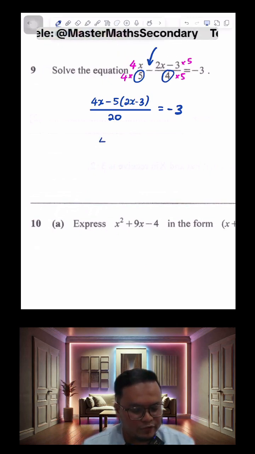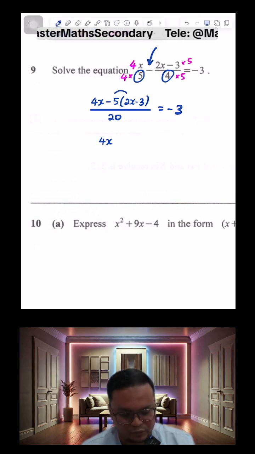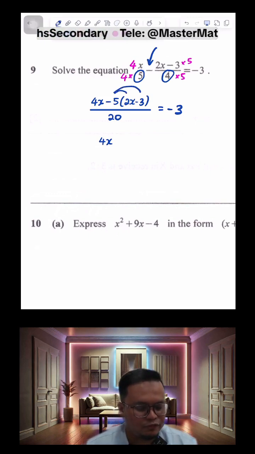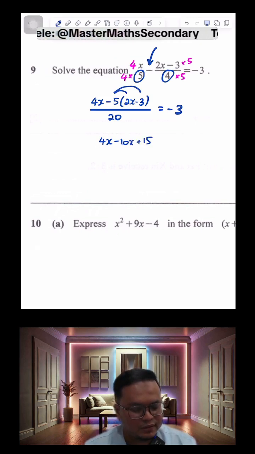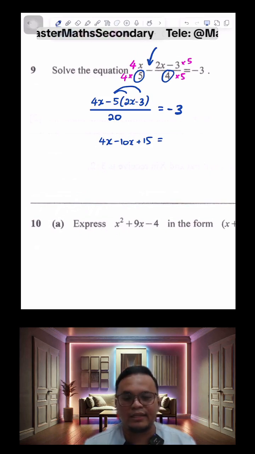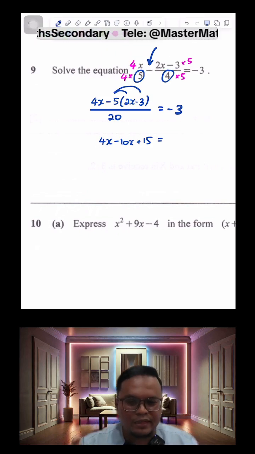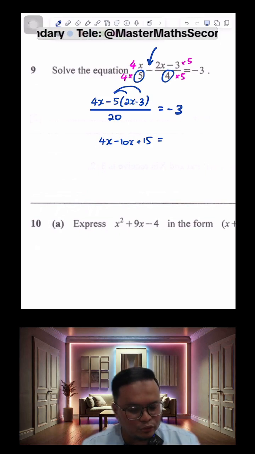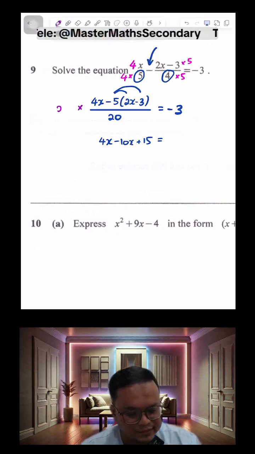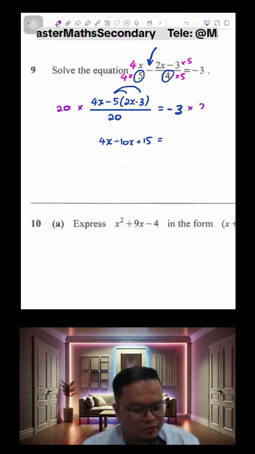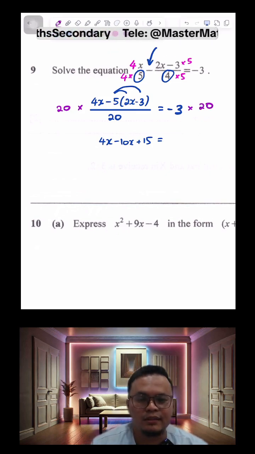So the numerator will be 4x, then negative 5 times 2x, negative 5 times negative 3 would give me negative 10x plus 15. That's what I would do for the numerator. And at the same time, to be faster in my working, I'm also going to multiply 20 to both sides. The idea is to get rid of the fractions completely.